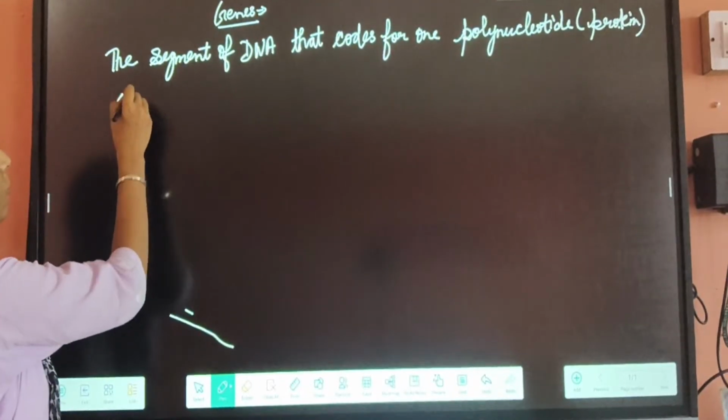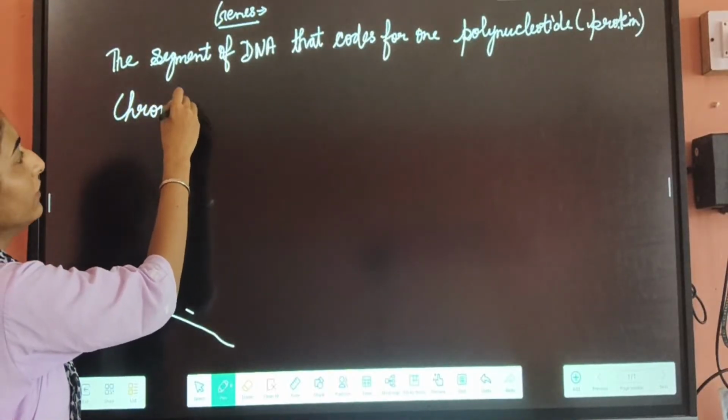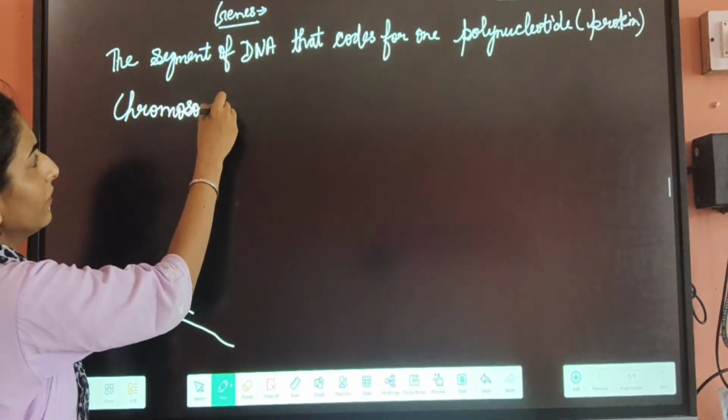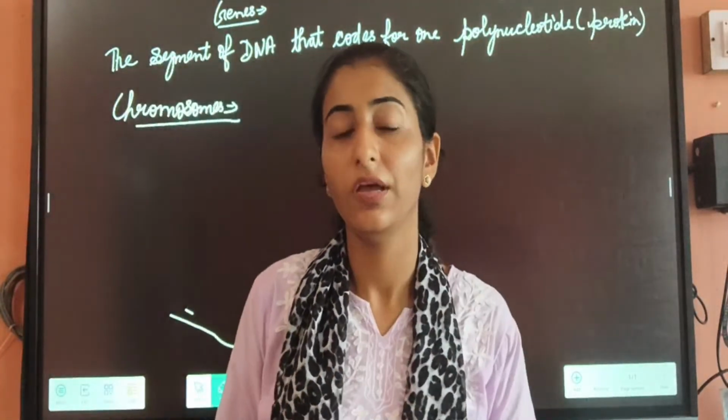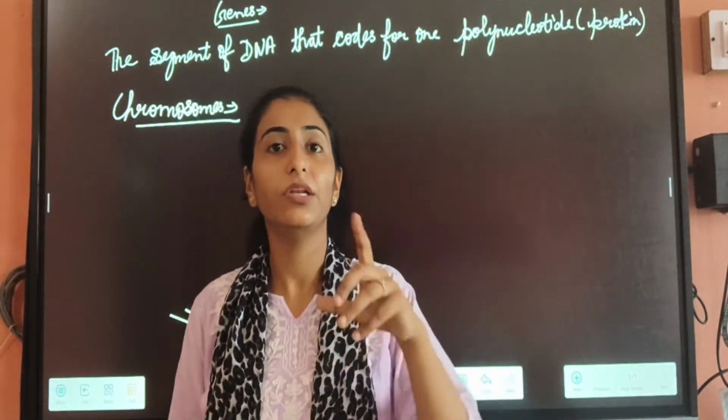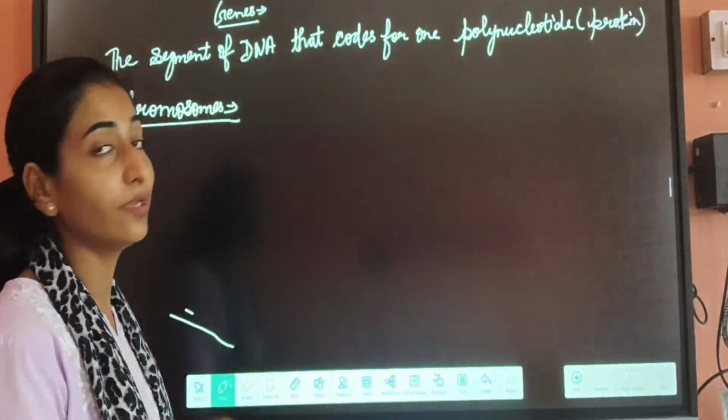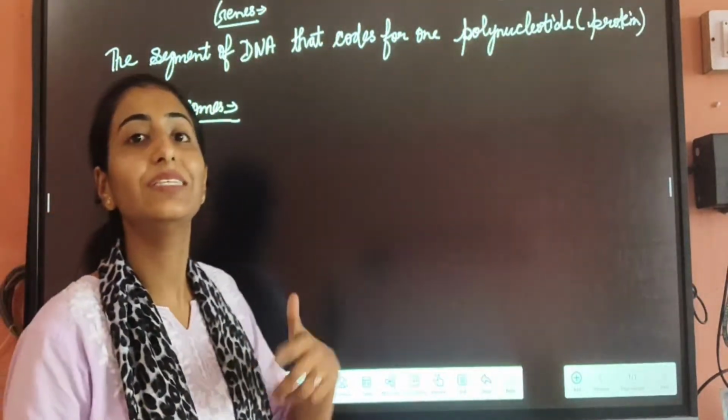Next is about the chromosomes. Now do you know what is chromosomes? You have seen the chromosomes. Chromosomes are thread-like structures which are present in the nucleus, and they are visible during cell division.